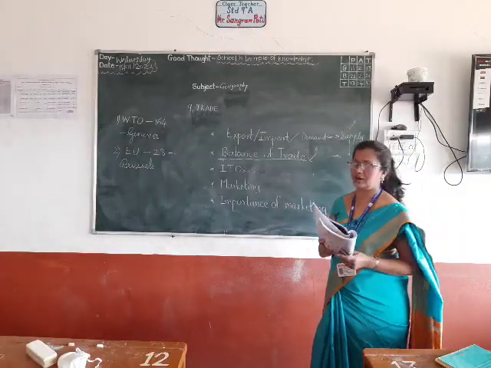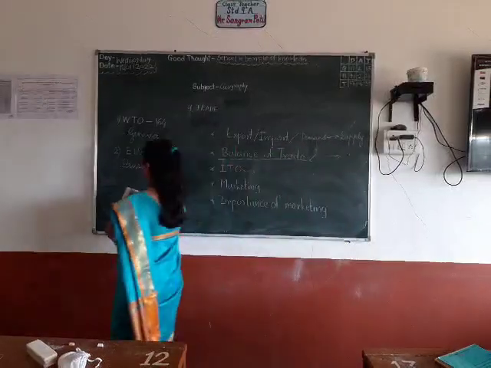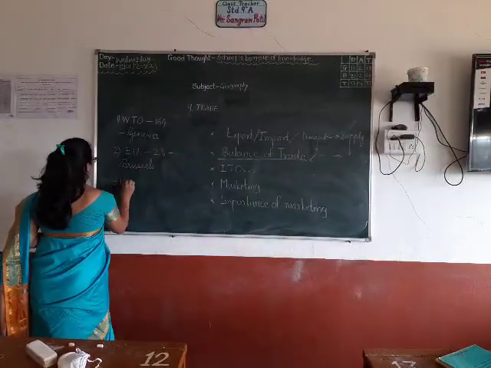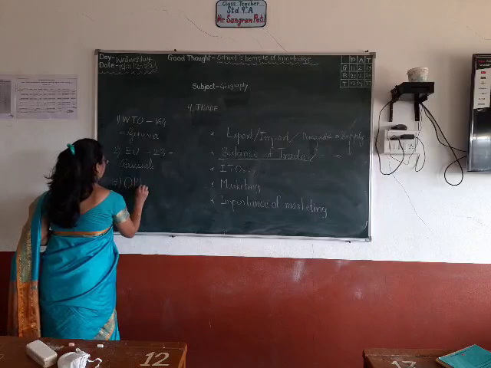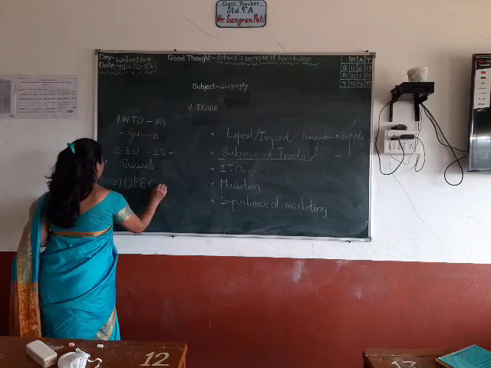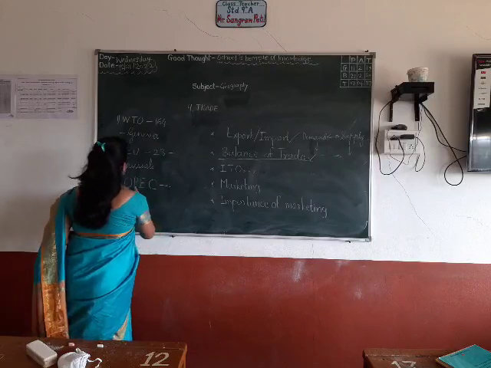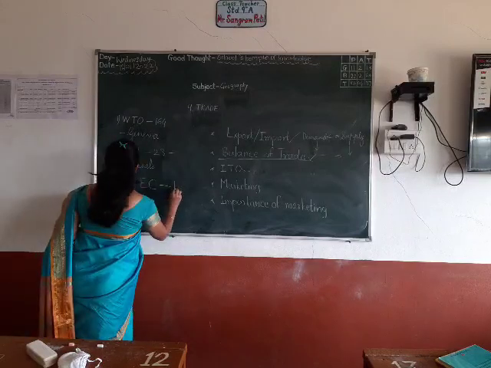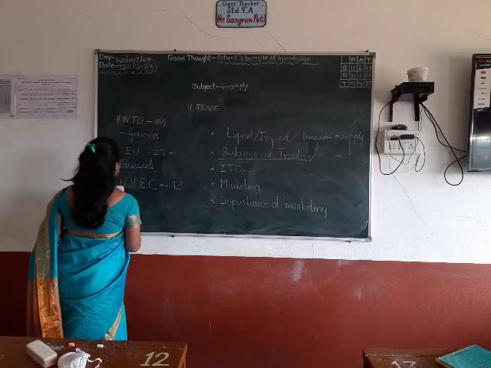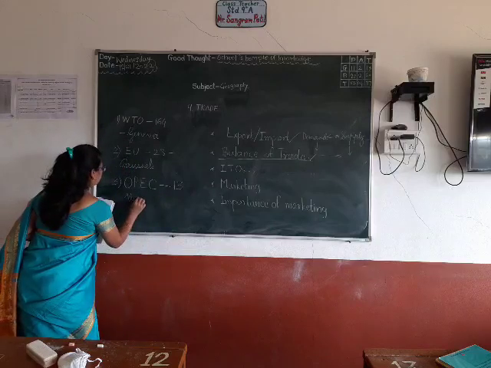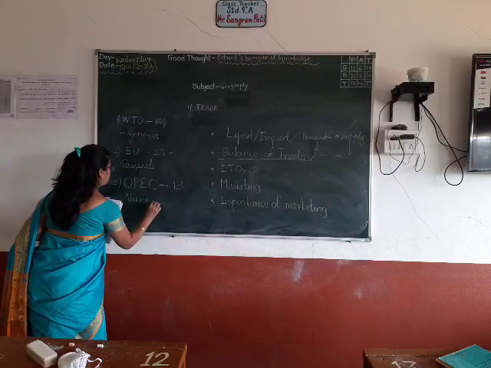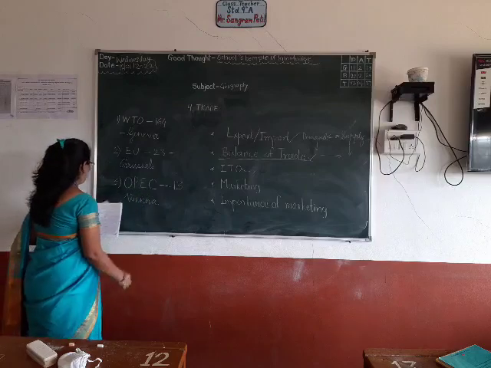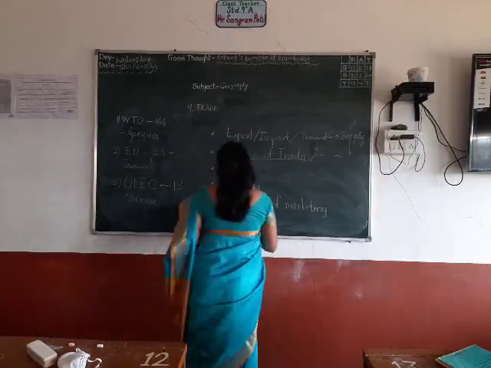This was OPEC. Third organization is OPEC, Organization of Petroleum Exporting Countries. How many member states? 13. Where are the headquarters? Vienna, that is in Austria.